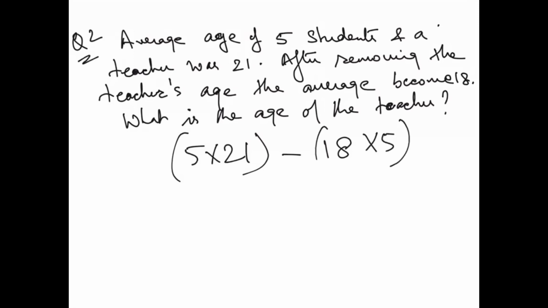Okay, one thing: average age of 5 students and a teacher. So this has to be 6, not 5. See, 5 students and 1 teacher, that makes 6. So 6 into 21 minus 18 into 5, which is going to give us 36. Right? So this is so easy.